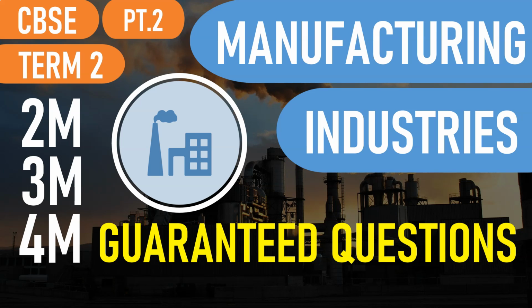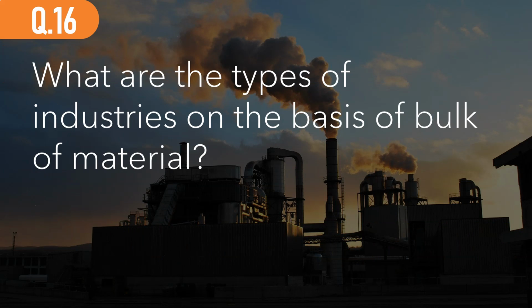Now, without any further ado, let's get started. Last time we ended at question number 15, so we'll pick up from question number 16. So the question is, what are the types of industries on the basis of bulk of material? On the basis of bulk of material, industries can be classified as either heavy industries or light industries.